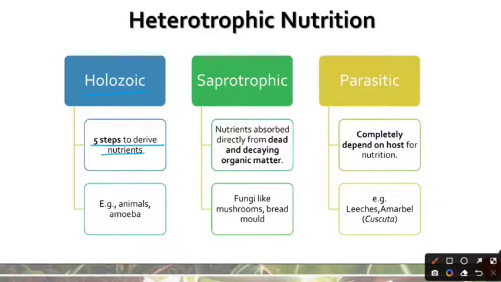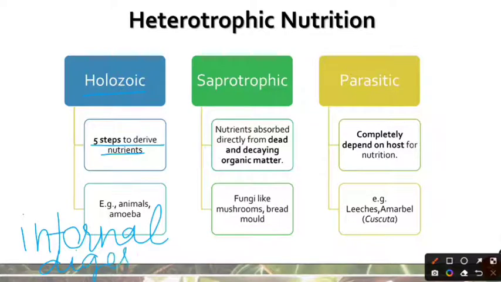But what is important to note here is that one of the steps is digestion, and that occurs inside the body of the organism. That means that in the Holozoic mode of nutrition shown by animals, the internal digestion of food occurs. This is a very important point.